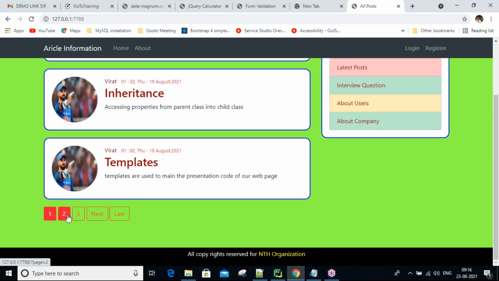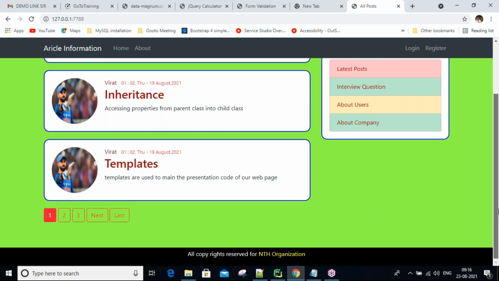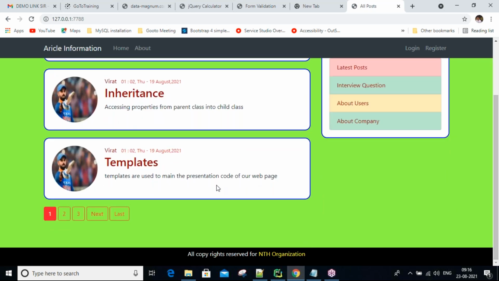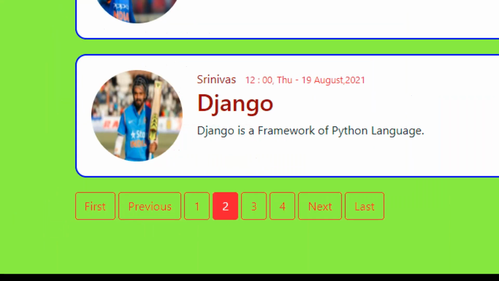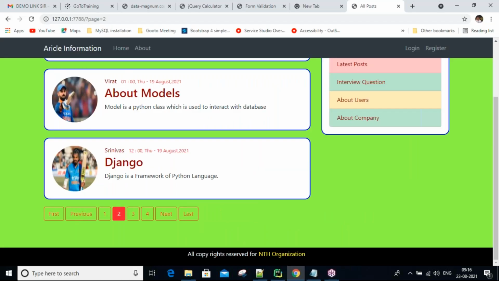This is what pagination you are getting. If more posts are there, like here you get a vertical scroll bar. So instead of moving top to bottom, bottom to top, we can write pagination. If I click the second one, guys, see here, all these things change dynamically. First page, first link, previous link, next link, last link. Right now my current page is this one. If I click previous, then it jumps to here. If I click next, then it jumps to here. If I click last, then from here to here it directly jumps. Like that, how we handle all these things, we are going to discuss in our session.